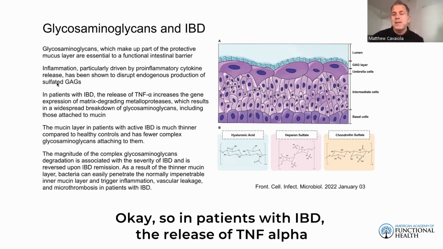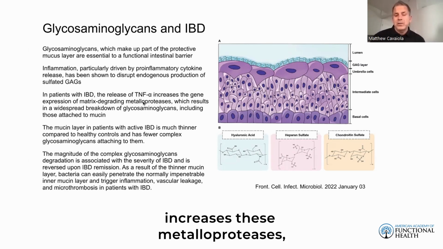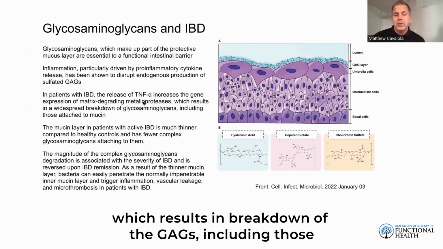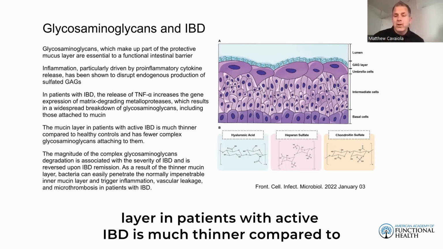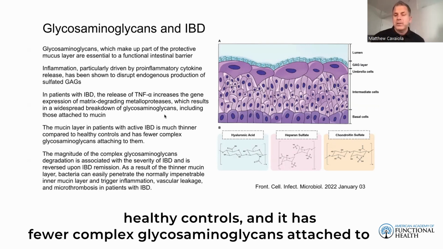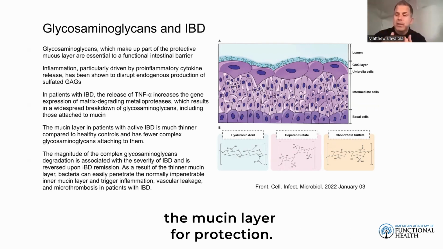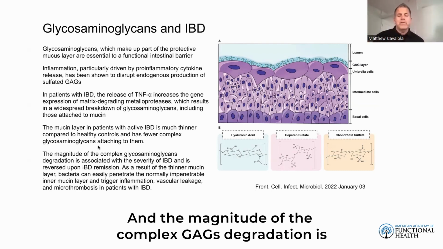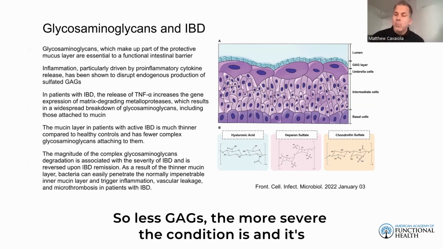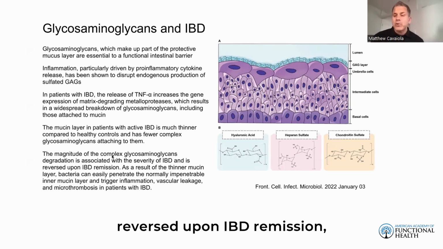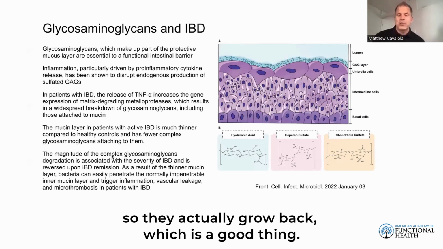Okay, so in patients with IBD, the release of tumor necrosis factor alpha increases these metalloproteases, which results in breakdown of the GAGs, including those attached to mucin, which are these two layers that we're talking about. And the mucin layer in patients with active IBD is much thinner compared to healthy controls and has fewer complex glycosaminoglycans attached to them. So it's very, very important that we have these things attached to the mucin layer for protection. And the magnitude of the complex GAG degradation is associated with the severity of IBD. So the less GAGs, the more severe the condition is. And it's reversed upon IBD remission. So they actually grow back, which is a good thing.